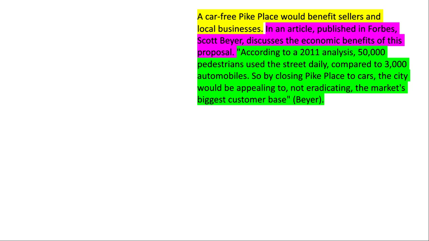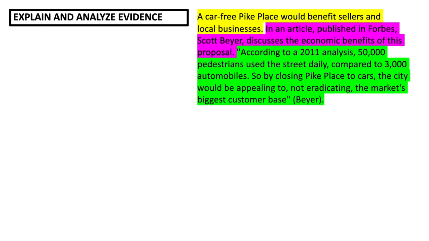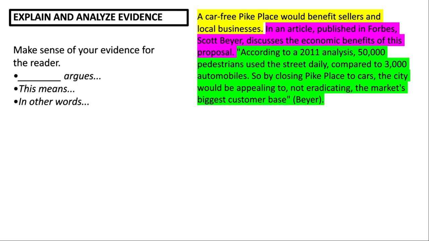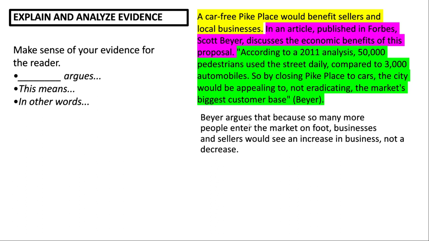So the first thing I'm going to do in my reasoning is I want to explain and analyze my evidence. So I want to make sense of my evidence for the reader, and I can use these 3 sentence starters to do this. So I can use the author's last name. That's what that blank is there for. The author's last name, and then argues. I could use this means or in other words. So I'm going to do the author's last name argues.